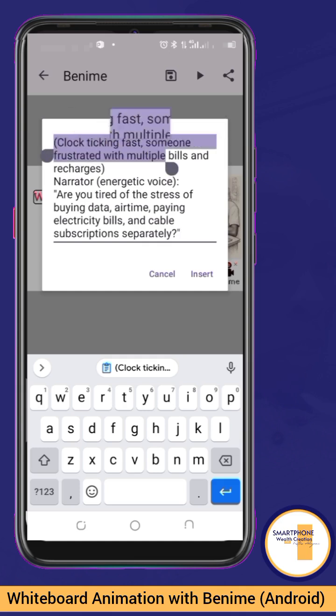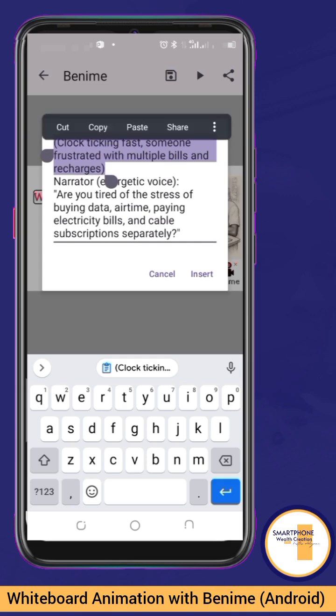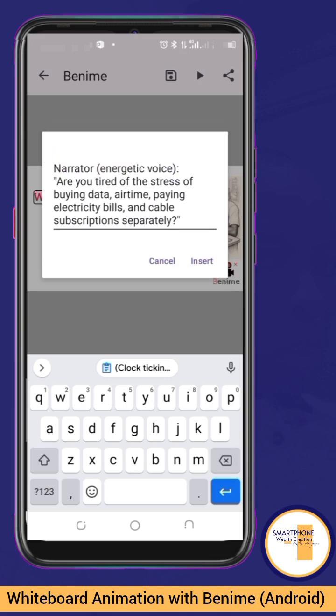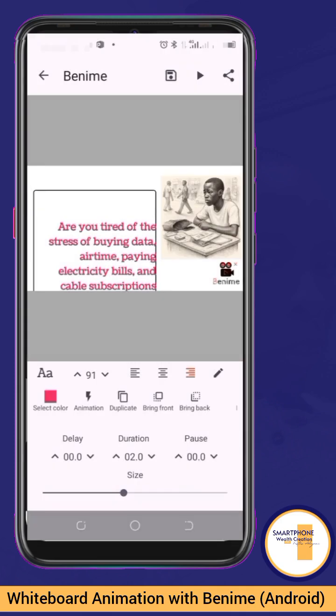I only copied it along just so that when I'm doing the voicing, if I'm going to be the one to read it, or I'm sending it to a voiceover artist, that person can have an idea of how the voice should sound like. Remember, that's why I copied the aspects. So in the real sense, all I need is the text itself. Okay, remove the quotation and click on insert.